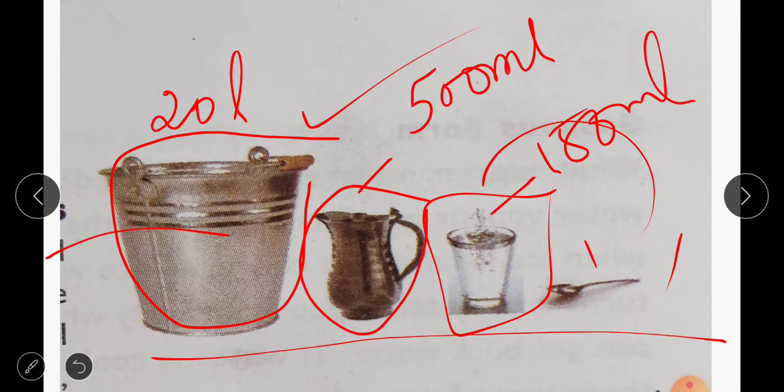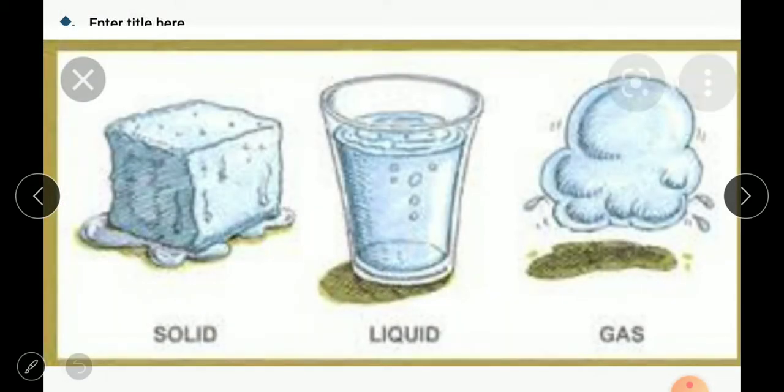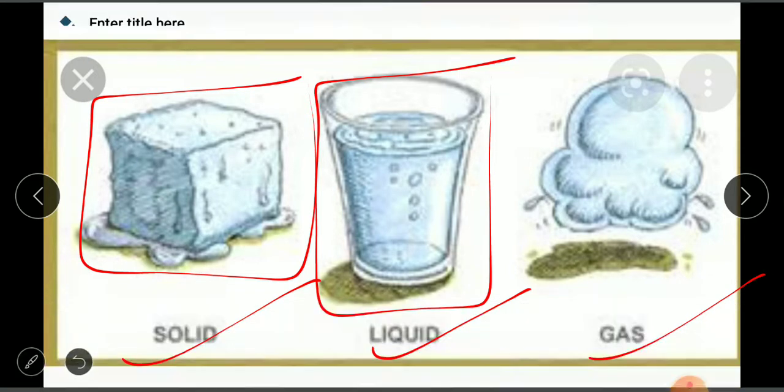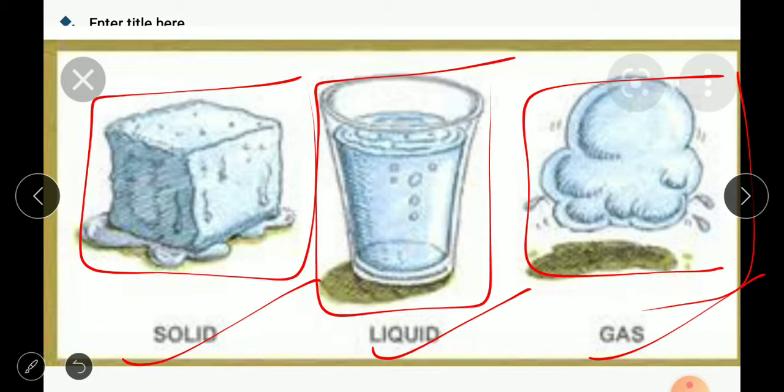Yes. Let us see the forms of water. Water exists in 3 forms, children. Those are solid, liquid and gaseous. Solid form means the ice, you know well. Liquid form means the water which you drink. And gas form means the clouds, or the evaporation you can call it. Like this, the water is present in 3 different forms.